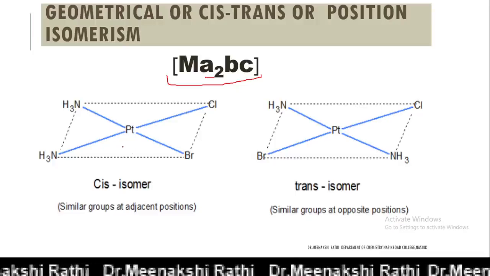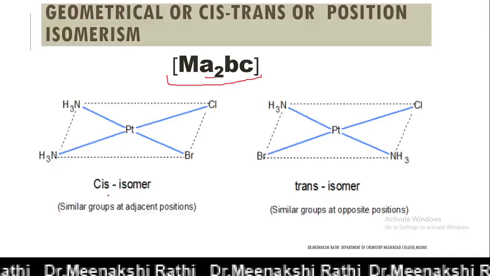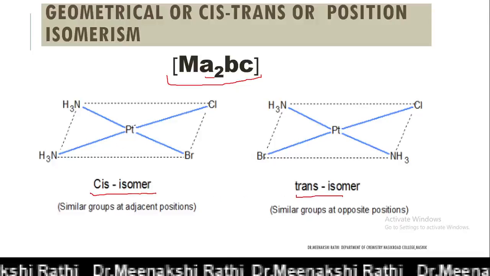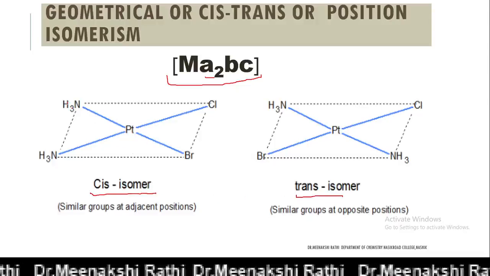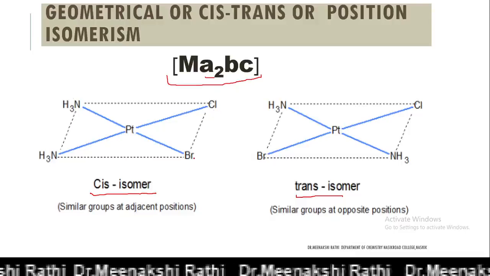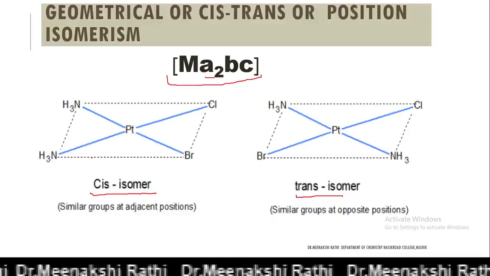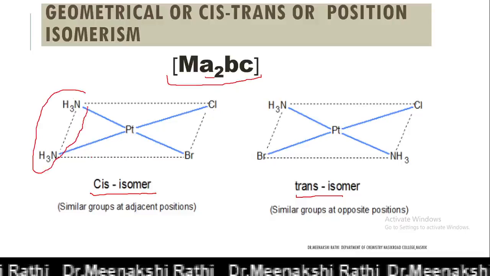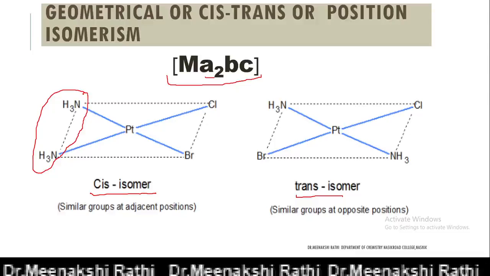Now see here, these are the two examples. Platinum is the central metal ion, ammonia is the neutral ligand, and chloride and bromide are there. In the first case, the two amine groups, similar groups, are present on the same side of the plane.